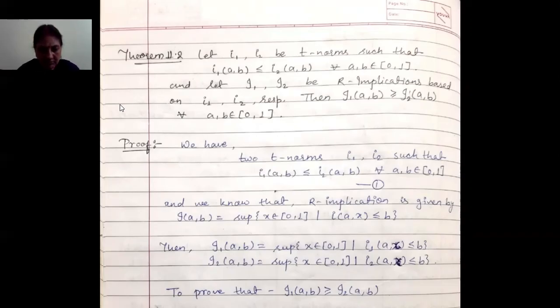How will we start this? In order to prove that I1 is greater than or equal to I2, we will start with I2. When we start, we will not take this supremum. We will simply start with an element in this set, and we will show that the element also belongs to this set. Once we have proved this, we will take the supremum on both sides and we will get our required inequality.